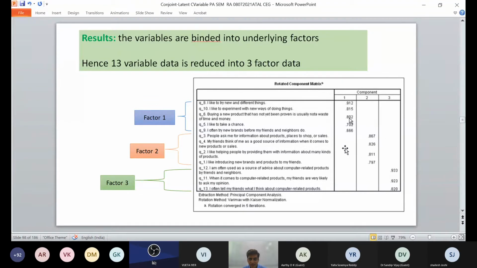different 5 factors. Again, another correlation has been given with another factor, and there is another correlation with another factor. This can be based on the rotation converged in 5 iterations. It can be converged with the rotated component matrix. So there are a number of ways where you can actually calculate this, and these variables are binded with the different underlying factors. So what you are trying to do, you have collated these 14 data points into 3 categorized factors also. So this is all about factor analysis.